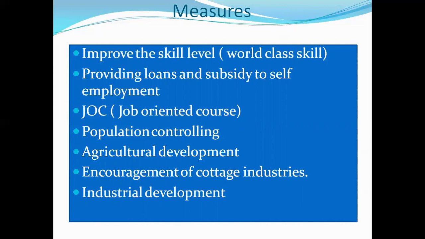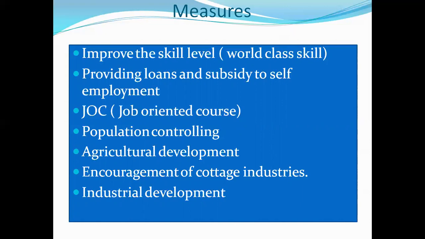Encouragement of the cottage industries. There are different types and classifications of industries: agro-based industry, mineral-based industry, and forest-based industries. Agriculture-based industry is nothing but cottage industry. Small scale industry, cottage industry, large scale industries, and very large scale industries are also there in our country. But the encouragement of these is the first main motto of how to solve unemployment.